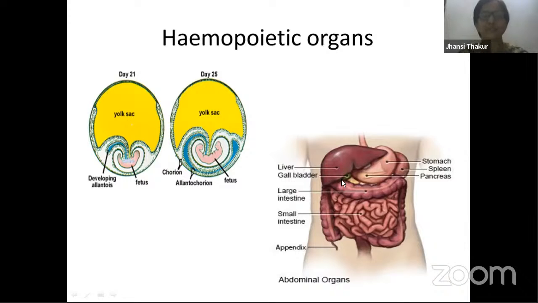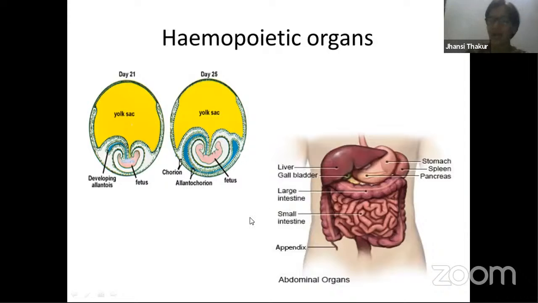Similarly, you also find the liver. Liver is an angel organ of our body. We have seen the liver come up so many times in our discussion. And this one is the spleen. Yesterday I taught you about the spleen, right? We studied its outer structure, saying that reticular tissue actually protects it. So these are the hemopoietic organs.